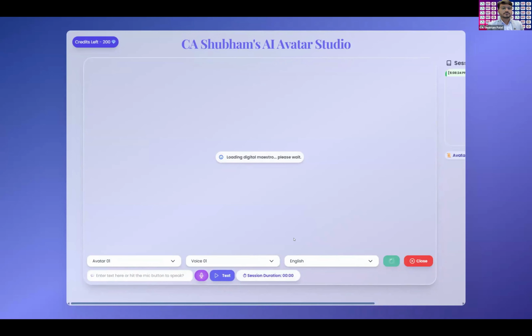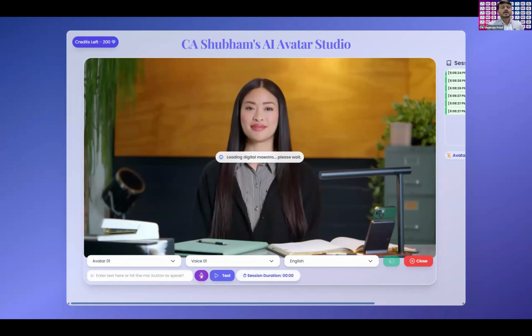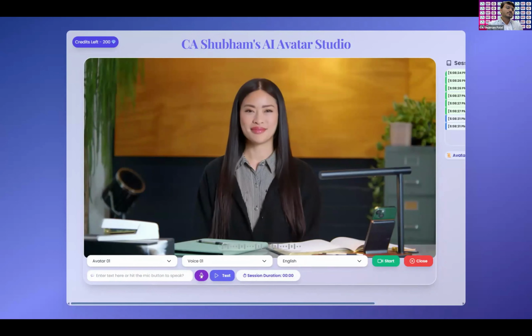Let me just start it again. There is a problem with the microphone. If my microphone is engaged in the Zoom, there is a problem.